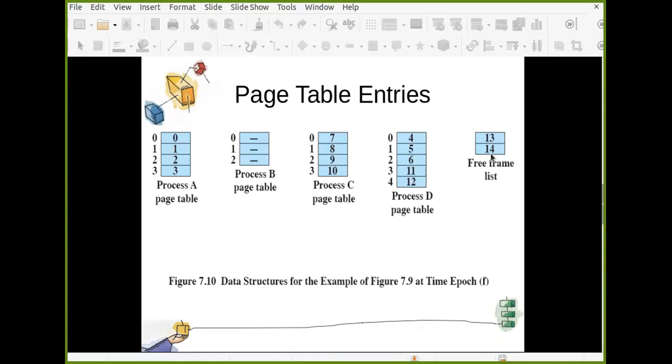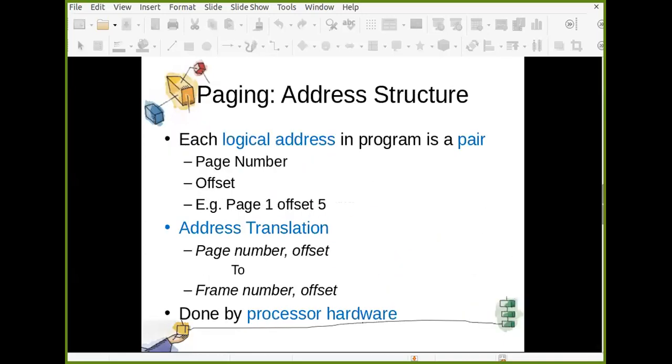Okay. So this page table is maintained for every process, so that the process knows which page of mine is loaded in which frame of the main memory. Now let us understand this addressing or address structure. When you use a paging scheme, you need to understand address structure. Each logical address in a program is a pair, that is page number and offset. Each logical address of any instruction or data is made up of two things, page number and offset.